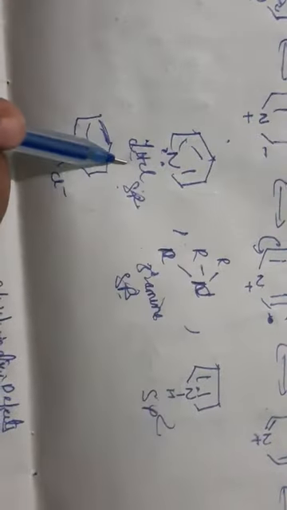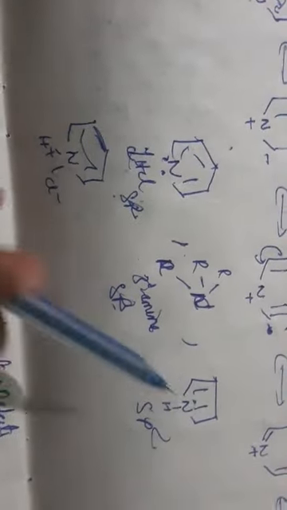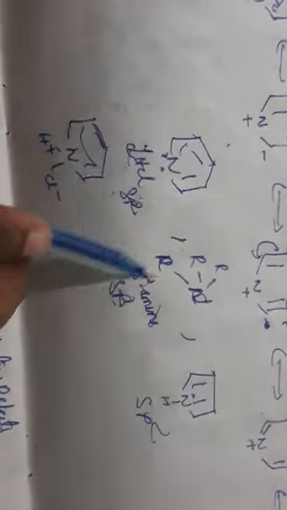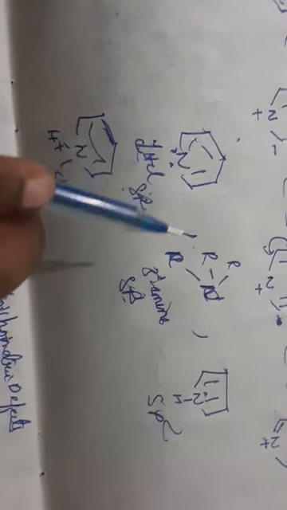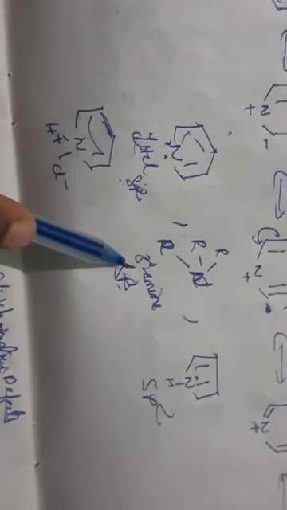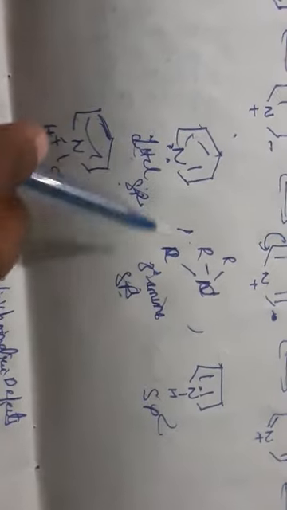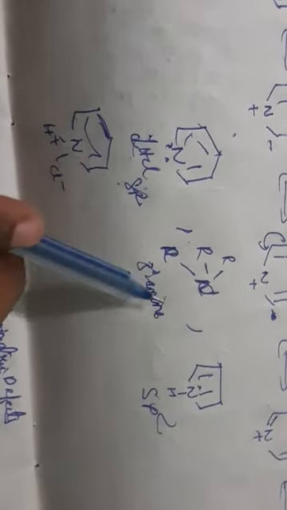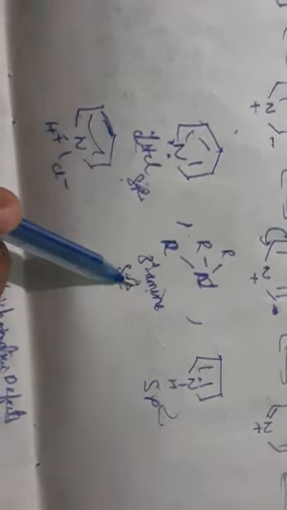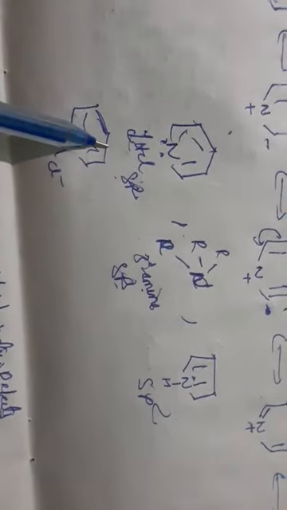So that's why it is more basic compared to pyrrole. Now coming to these two structures, one is sp2 and the other is sp3. Compared to these two, the tertiary amine is more basic in nature and this one is less basic.